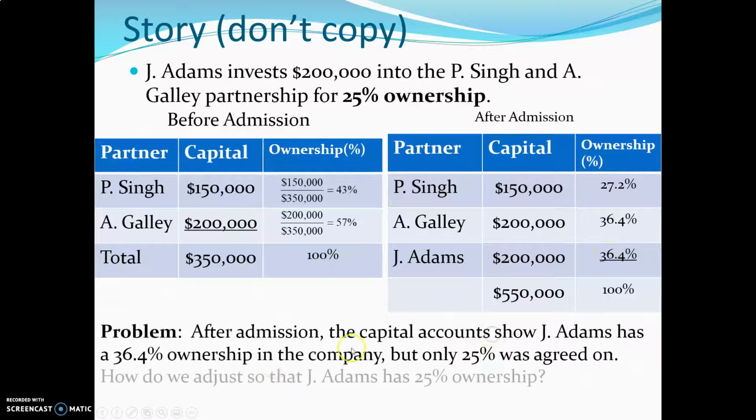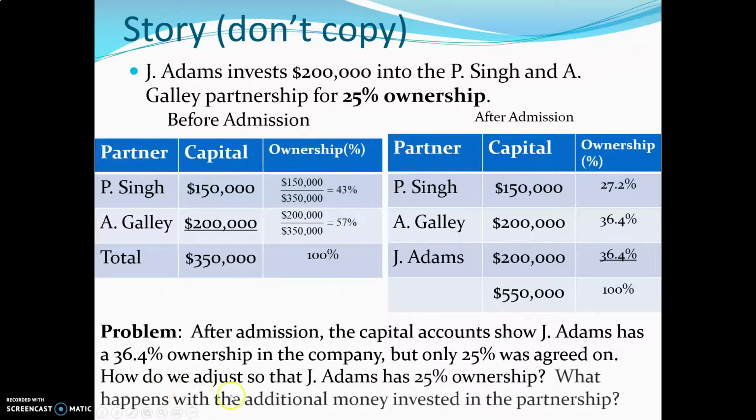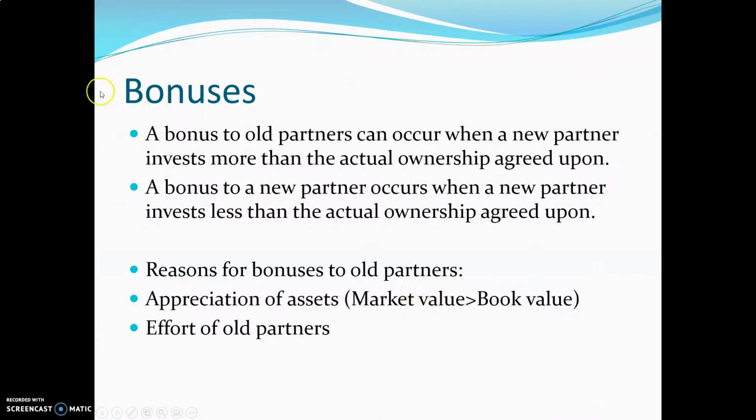So how do we adjust for this so that J. Adams has 25% ownership? Well, we're going to have to cross this out, saying this is 25%. What's 25% of 550,000? We're going to find that out in the next set of slides. And then, if this is 25%, what happens to all the other extra money that's left over? Where does the capital go? We're going to disperse it. How? This is what we call a bonus. A bonus to old partners.